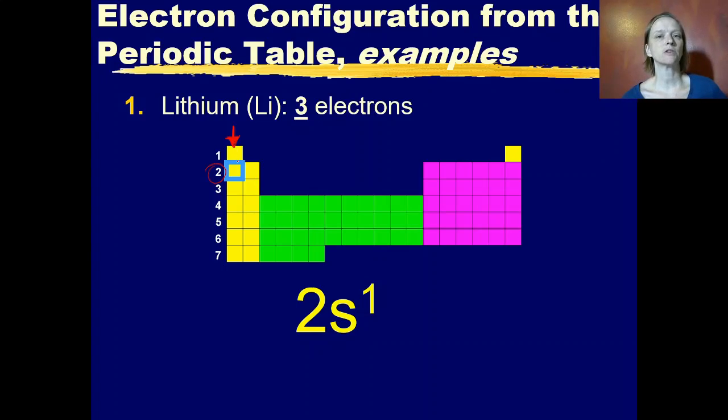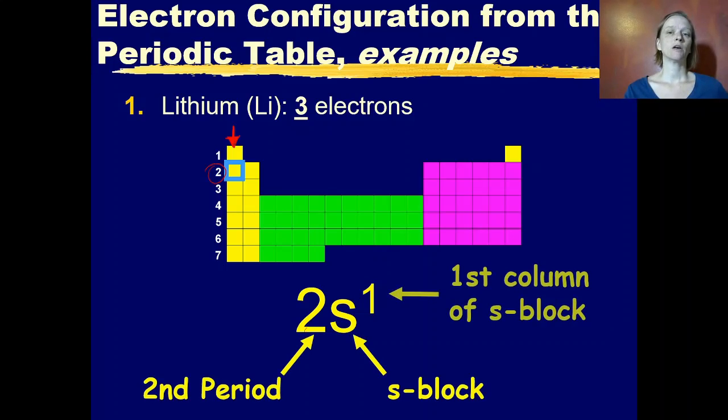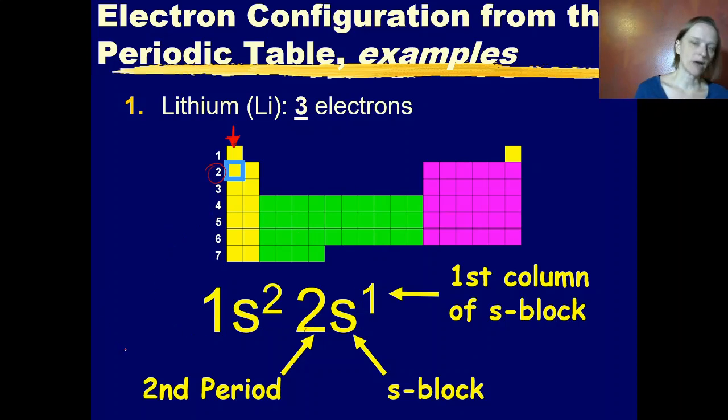Therefore, the lithium electron configuration is going to end 2s1. The second period, the s block, and the first column. So there's just 1 electron in that s sublevel. Once I know that, I can fill in the previous pieces of information. I can fill in any previous sublevels to help me write the starting part of the electron configuration. Okay, so that's the example for lithium.